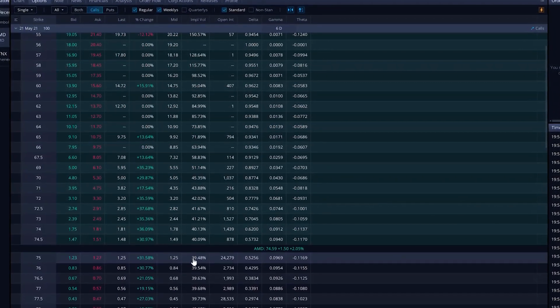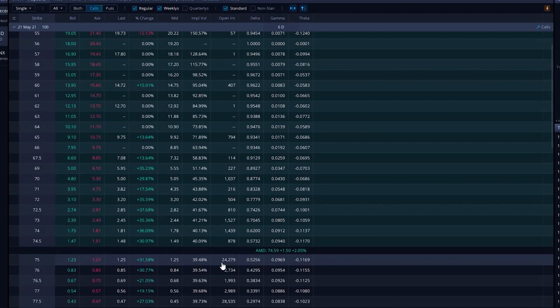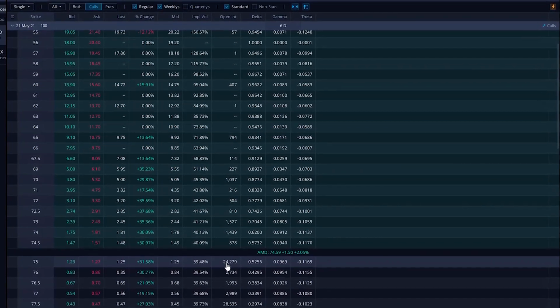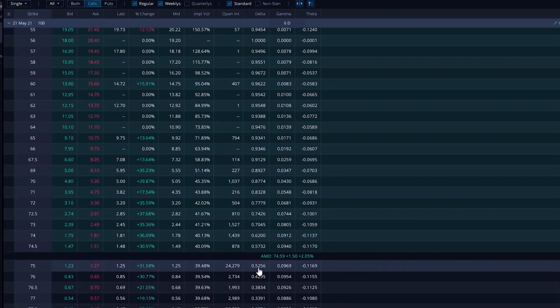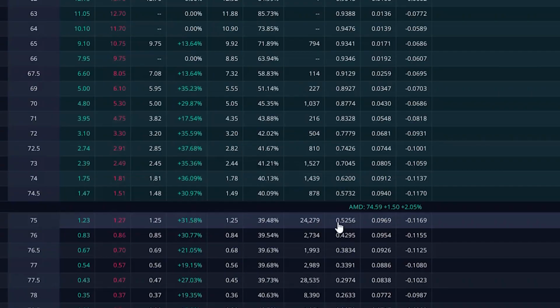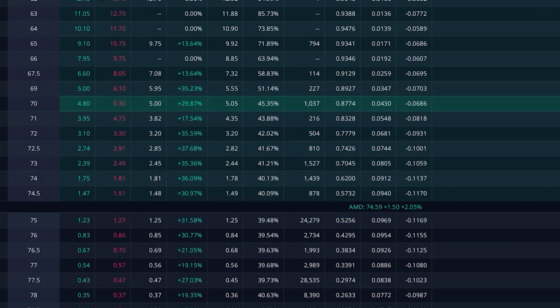The implied volatility is 40%. Open interest is 25,000, almost 24,000. Delta is 50 cents. So that means for every dollar that AMD moves, this option will increase 50 cents in price. For a LEAP option, I would probably look at maybe January of 2022.